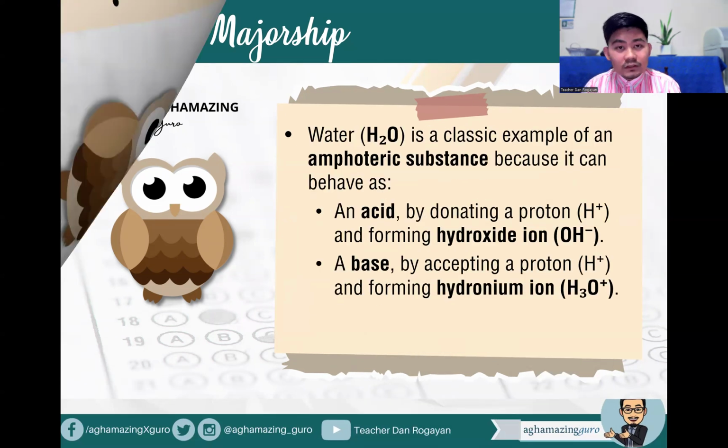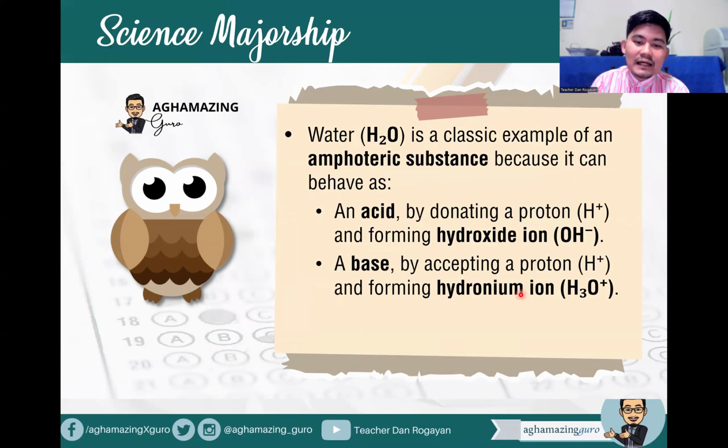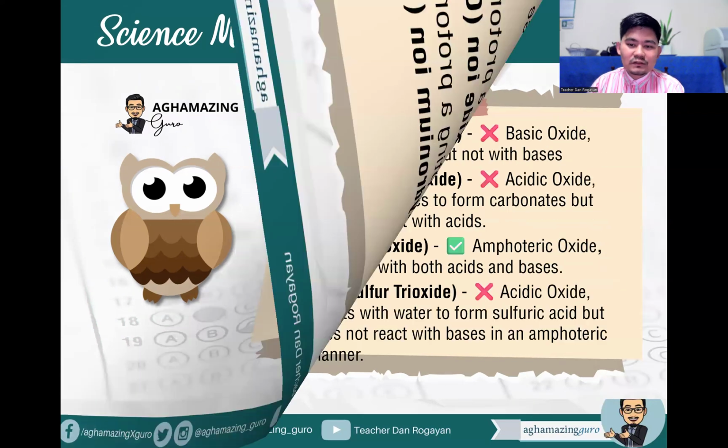Okay, so water, H2O, is a classic example of an amphoteric substance because it can behave as an acid by donating a proton and forming hydroxide ion, or a base by accepting a proton and forming a hydronium ion, or H3O plus. Okay, so that is water, our excellent solvent.